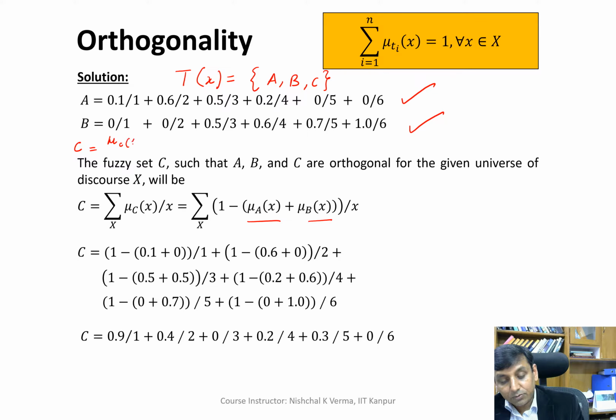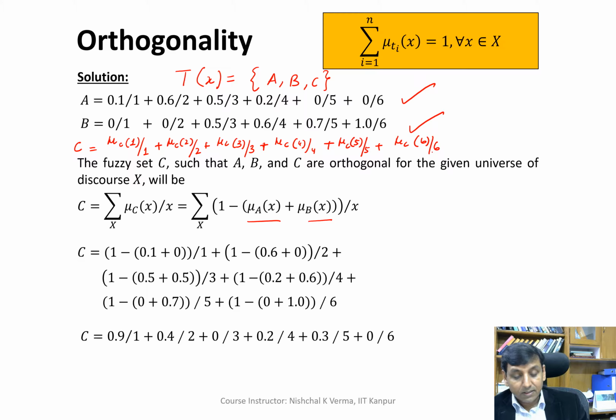So C can be written as mu C of 1 oblique 1, then mu C of 2 oblique 2, mu C of 3 oblique 3, mu C of 4 oblique 4, mu C of 5 oblique 5, and mu C of 6 oblique 6.